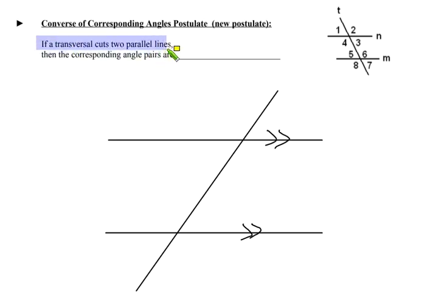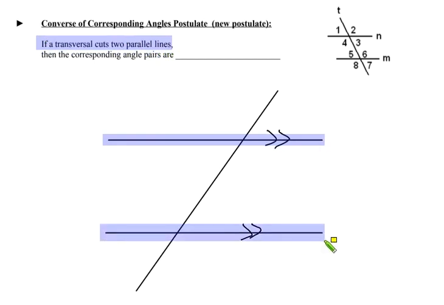It says that if a transversal cuts 2 parallel lines, for instance these lines that we just highlighted in blue, then the corresponding angle pairs, for instance these two that we just marked in red, would have to be congruent. Hopefully that's reasonably obvious. Essentially what we did is we copy-pasted this bottom vertex up to the top vertex, and those angles would be congruent as a result since the lines are parallel.